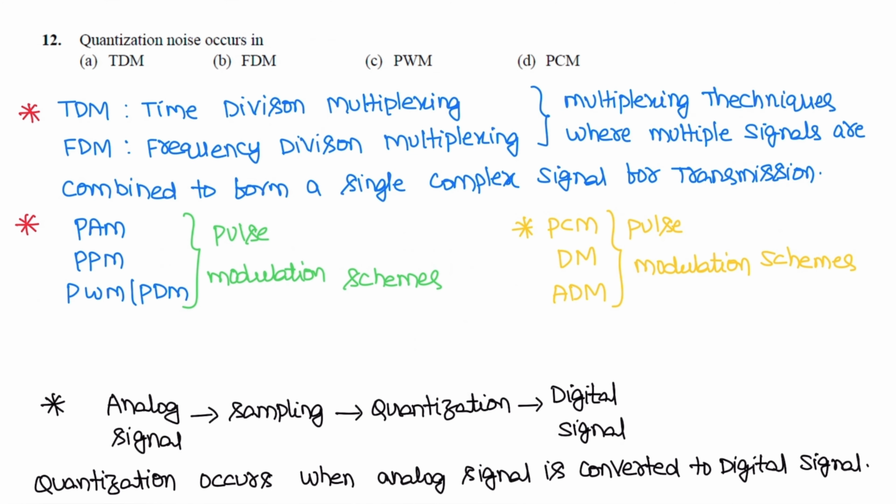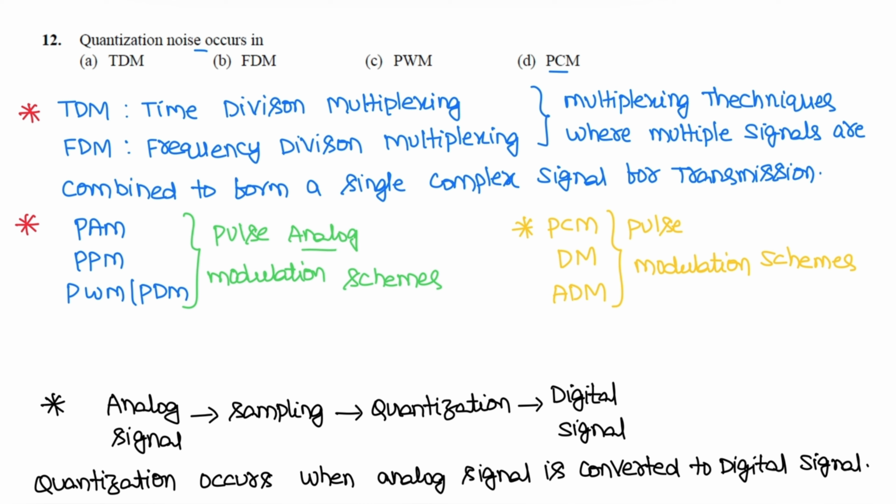Next question. Quantization noise occurs in TDM, FDM, PWM, PCM. So the correct option here is PCM. Quantization noise occurs in pulse code modulation. In option A and option B, TDM is time division multiplexing, FDM is frequency division multiplexing. In these multiplexing techniques, multiple signals are combined to form a single composite signal for transmission. PAM, pulse amplitude modulation, PPM, pulse position modulation, and PWM, pulse width or pulse duration modulation, these are pulse analog modulation schemes